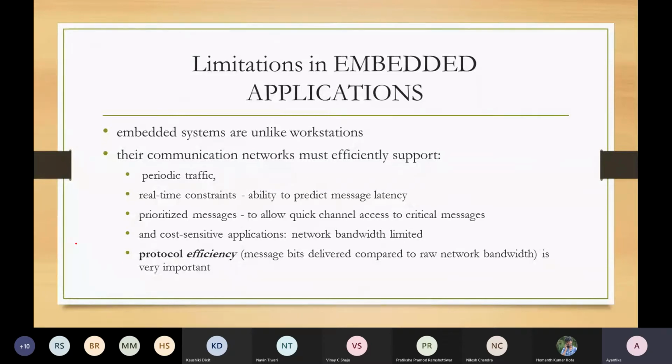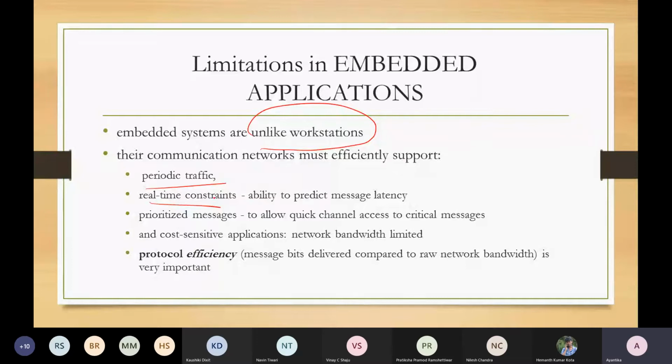So with that, probably we were on this slide, where we mentioned the limitations in embedded applications. We talked about embedded applications where the communication is not like workstations, where we generally prefer bulk data transfer. Here, smaller, shorter message transfer is a more common requirement. And that is also very periodic traffic with real-time constraints. And in some cases, to meet the hard deadline, some messages should be prioritized over other messages.